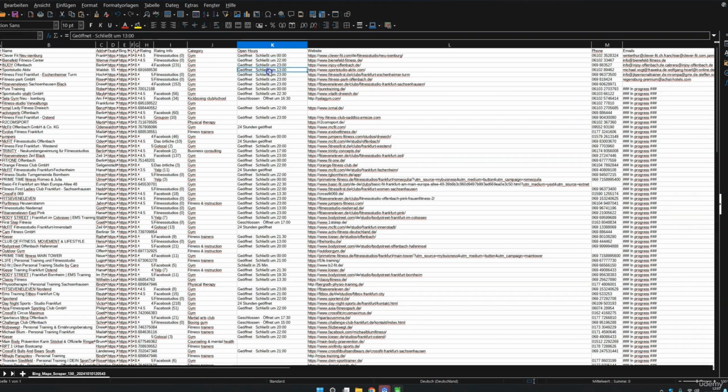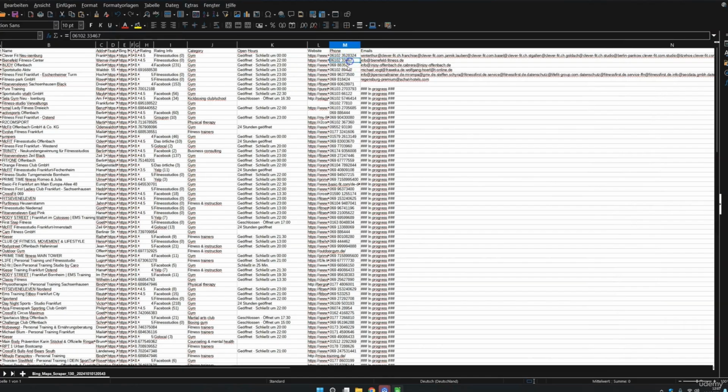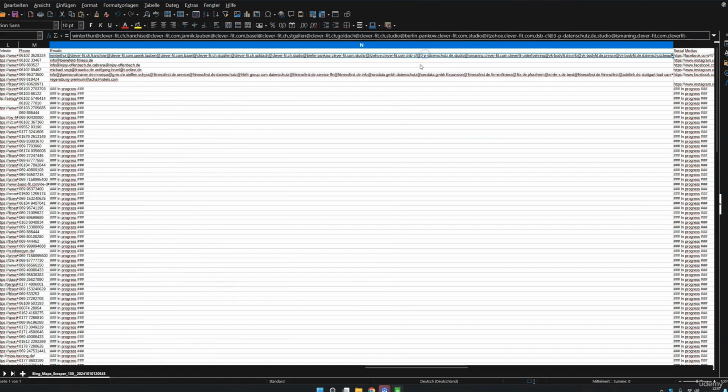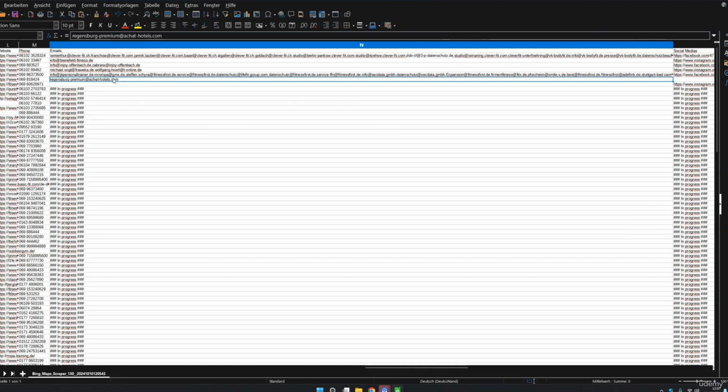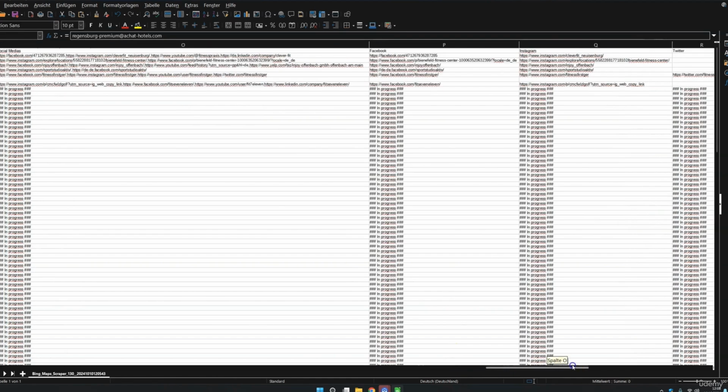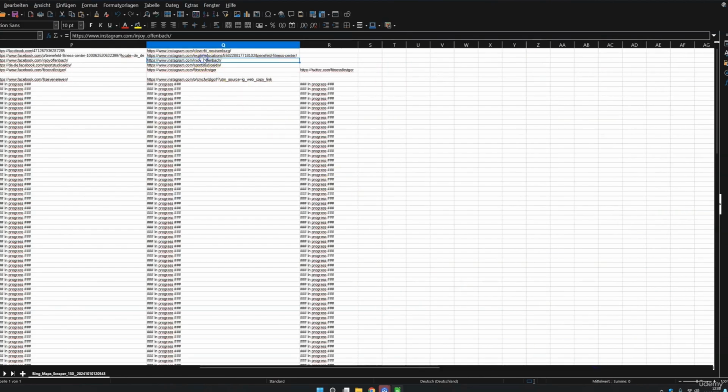You can also keep when they are open, so you know when you can call. You can immediately find their website here if you want to check it out. But the most important thing is, of course, the phone number. Accordingly, you can immediately text or call the phone number. The phone numbers work best here, of course. You might also be able to use the email addresses, though you can see that not all have the email address listed here. But at least we have the mobile number. That's the most important thing of all. Additionally, you may also get Instagram profiles if they have Instagram profiles or Twitter profiles.